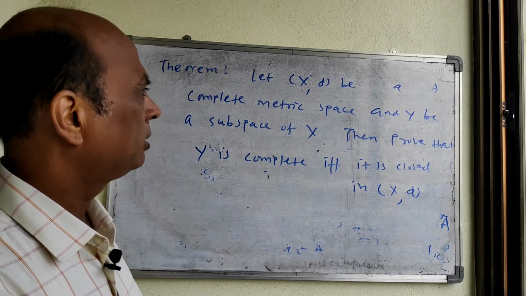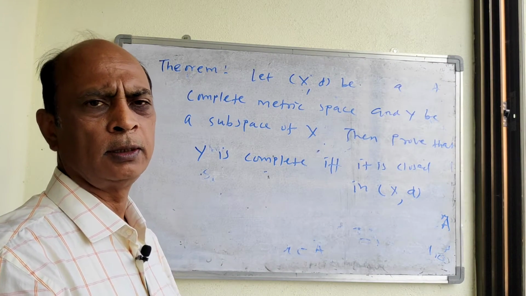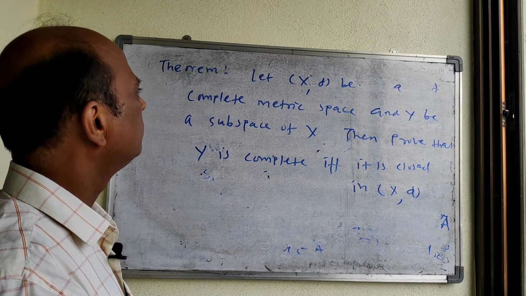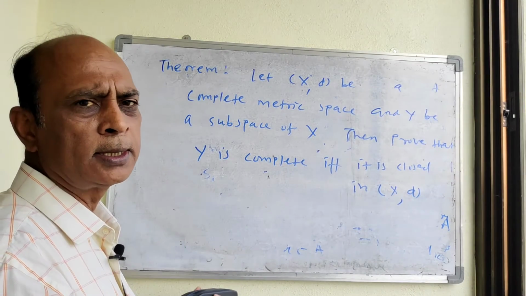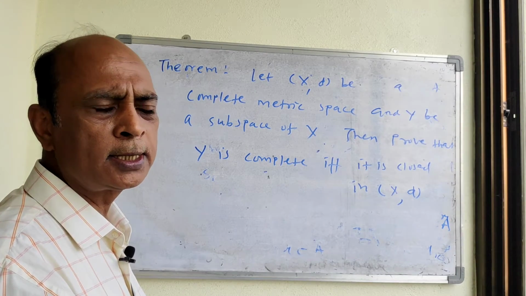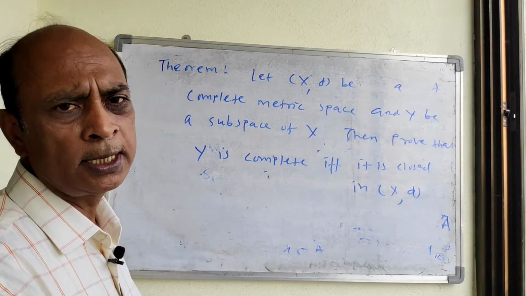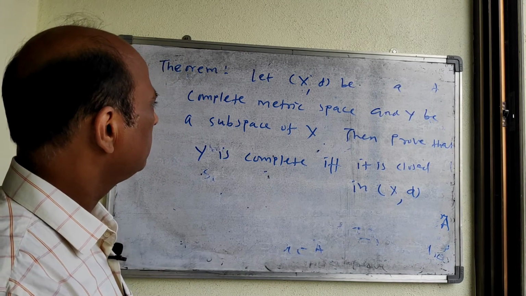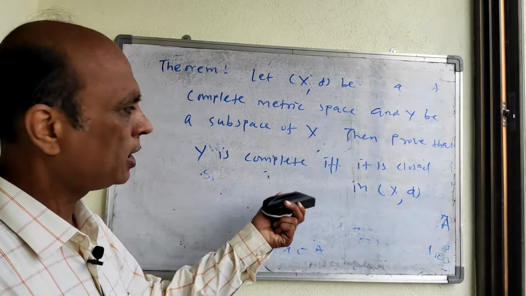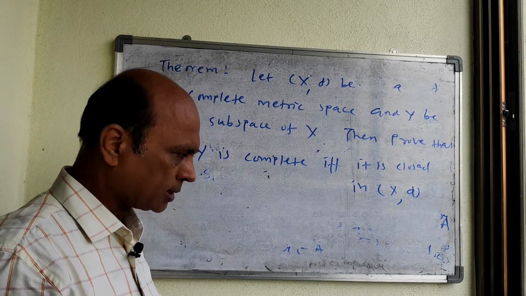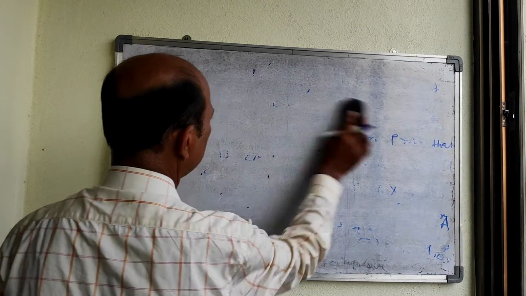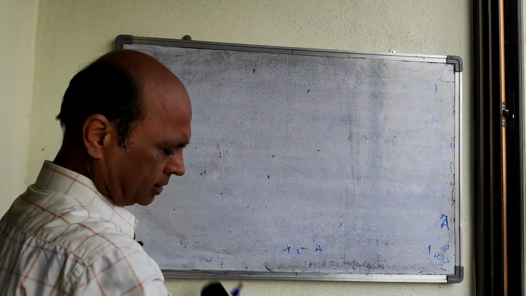See, the proof I have given in our PDF, but I will explain it. Here (X, d) is a complete metric space, which means every Cauchy sequence is convergent. And one more thing is given, Y is a subspace of X. Then we have to prove that Y is complete if and only if it is closed in X. In short, I will explain; details are given in the PDF.